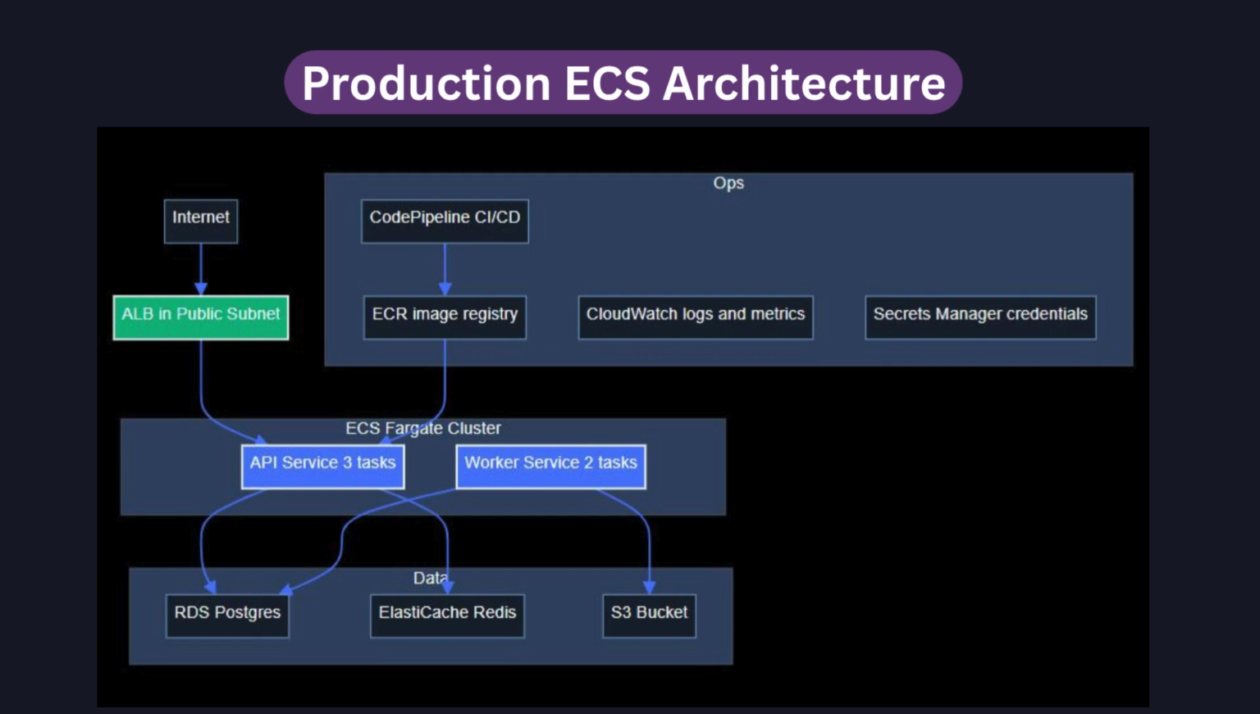CI/CD pipelines using CodePipeline and CodeBuild build images, push them to ECR, and trigger deployments. Container Insights should be enabled to get per-task CPU, memory, and network metrics without application instrumentation.